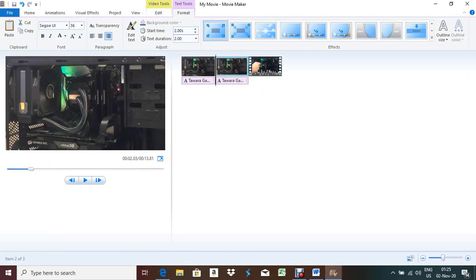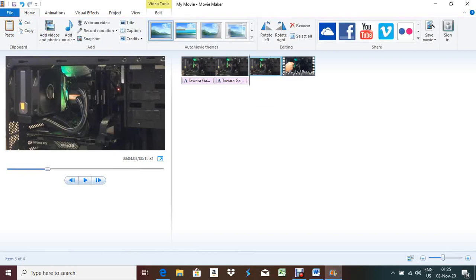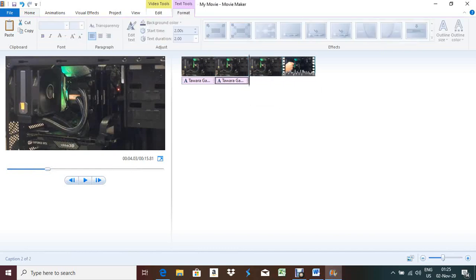So what you will do, Control C, keep your cursor pointer after this part here and Control V. Okay, now here you have to Control C this one. It will be the same thing, just Control C Control V, that means copy and paste, and you have to move this one, and it should also be for 2 seconds. Did I mention this one as 2 seconds? Yes, even the duration and everything is mentioned.